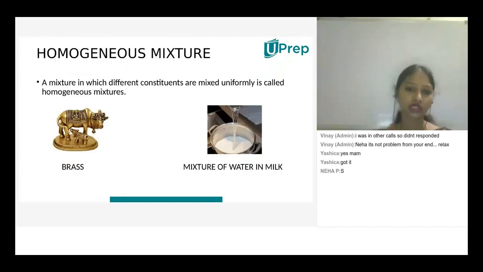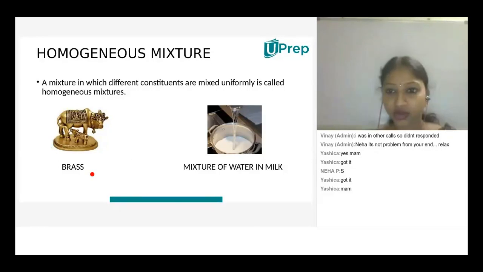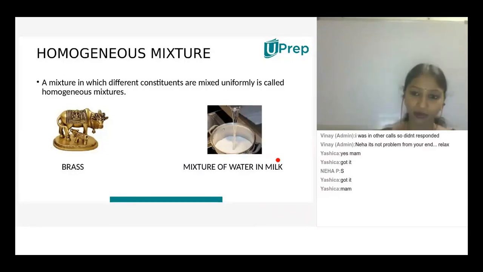The definition of a homogeneous mixture is one in which different constituents are mixed uniformly. Here we have taken brass. Brass is homogeneous in nature, but it consists of copper, tin and others in different proportions, which we can't find with our naked eye. Also, a mixture of water and milk: when water is added to milk, we can't find the water present. We'll feel it's just milk without any added water.